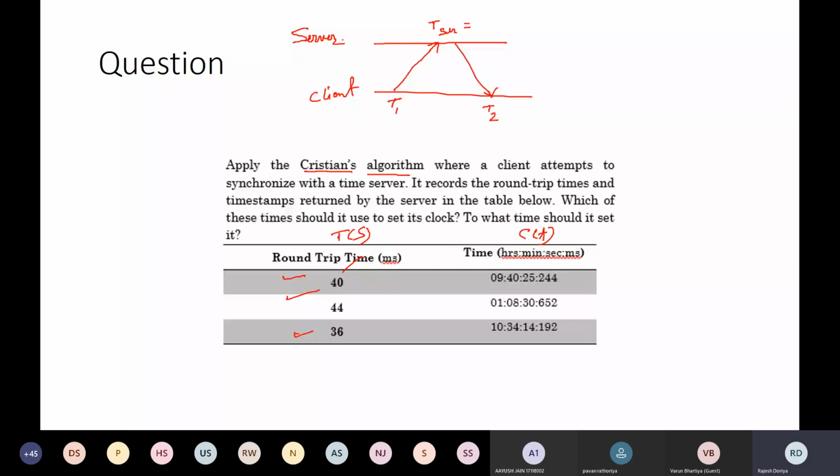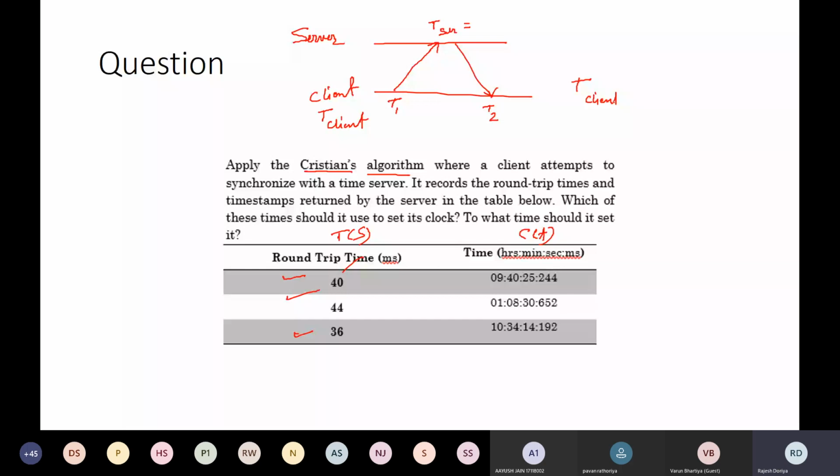Now, in this question, the client has asked for the timestamp from the server at T1. So at the end, let's say the client time is this one, we have to set the time at the client side.